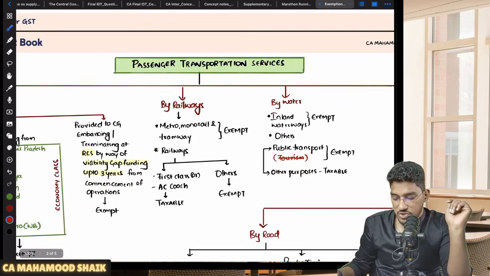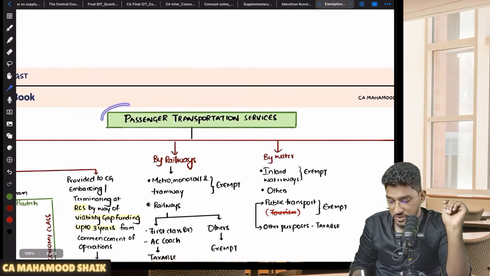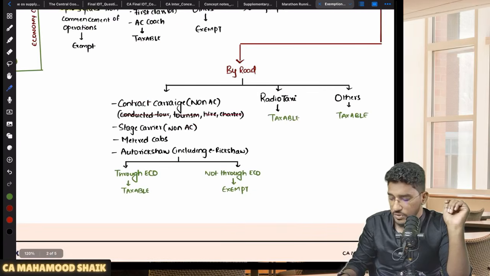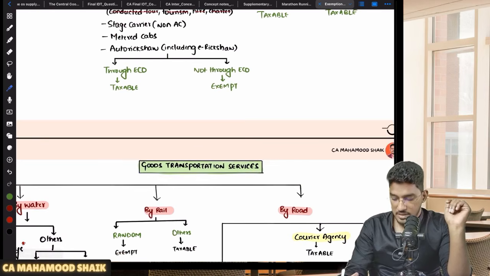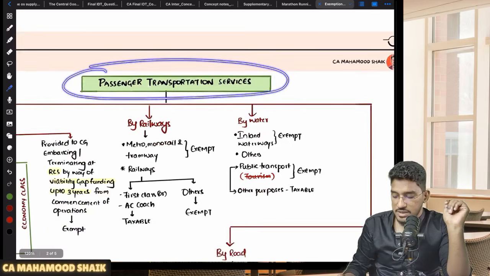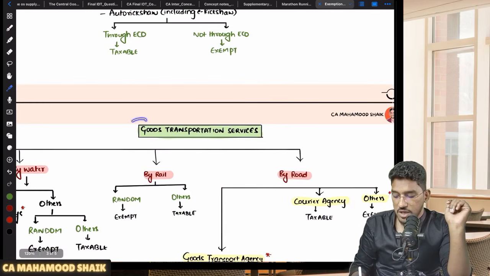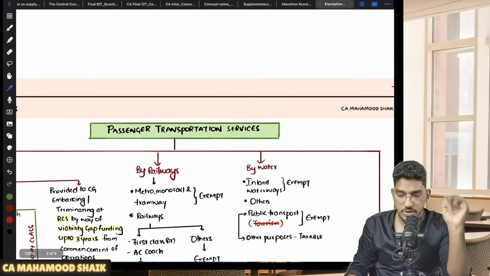Now, a few things I would like to concentrate on here: there are some exemptions which are given for passenger transportation services, and also some exemptions given for goods transportation services. We will try to cover both of them now. First, we will talk about passenger transportation services.